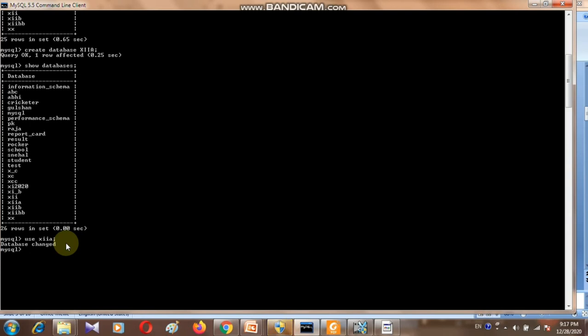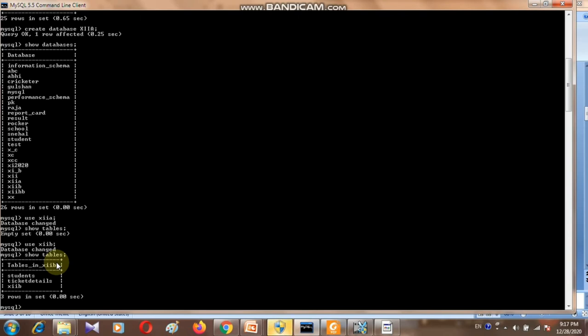Now if you want to see the number of tables in this database, I have not created any tables in this database, so same query, show tables, and when you press enter it will show empty because there are no tables. Now if you want to see the tables in a database, I'm going to change the database and write use 12B. Now here I think 2-3 tables will be there, so show tables, and now see, 3 tables have been created in this database. So right now I have discussed how we can create a database.